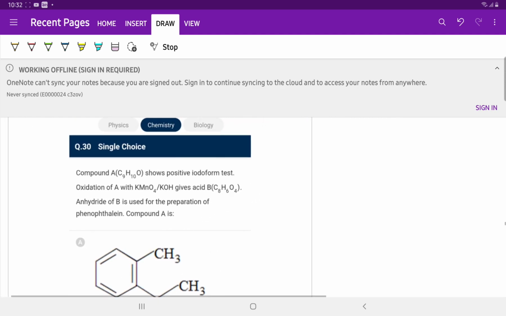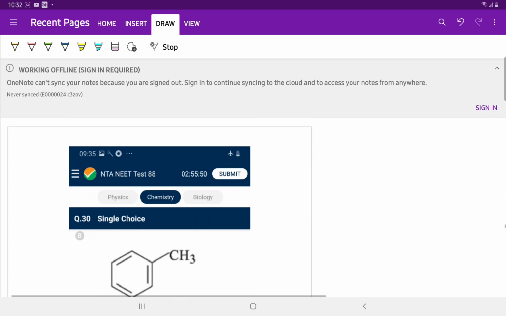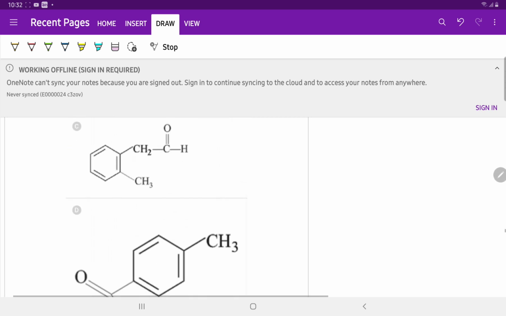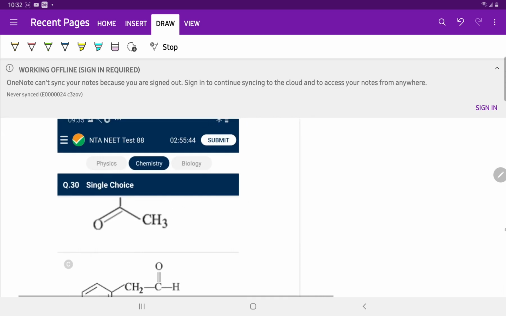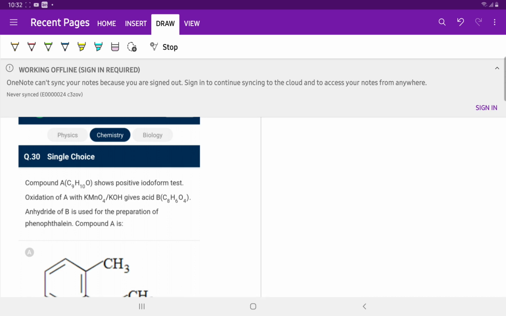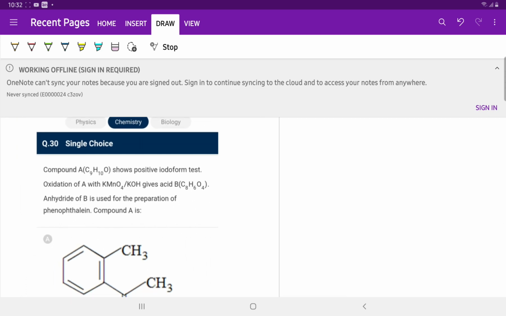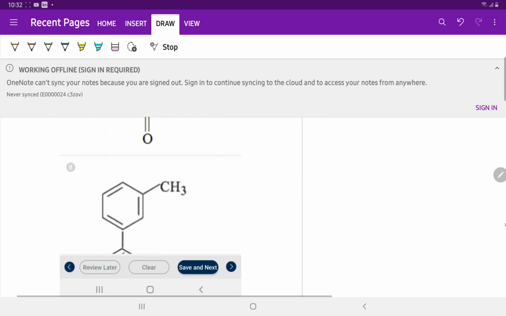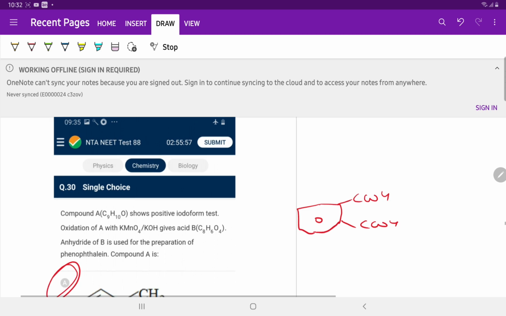Question number 30. A compound C9H10O shows a positive iodoform test. C double bond O CH3. Option A is correct, B is correct, C is incorrect, and D is also correct. Oxidation of A with KMnO4 gives an acid. The anhydride of B is used for the preparation of phenolphthalein. Phthalic anhydride is used in the preparation of phenolphthalein, so phthalic acid is formed. Phthalic acid is benzene 1,2-dicarboxylic acid, which is formed from A. So answer A is correct.